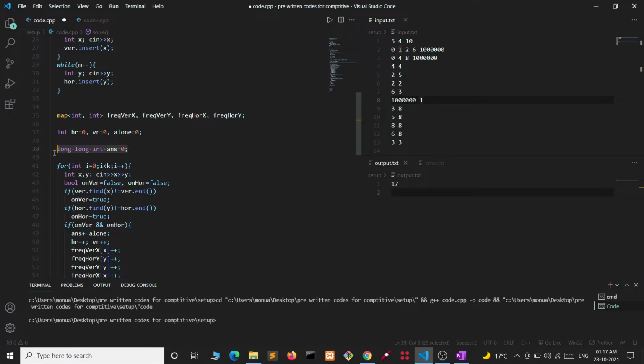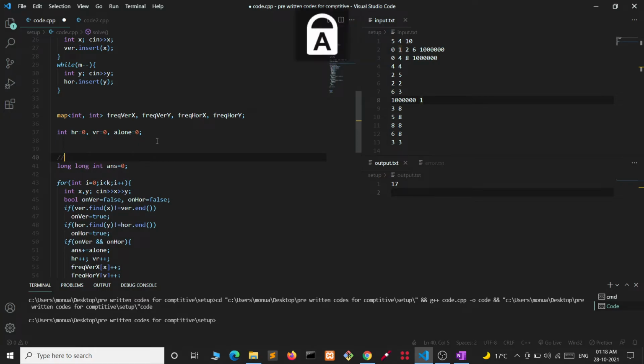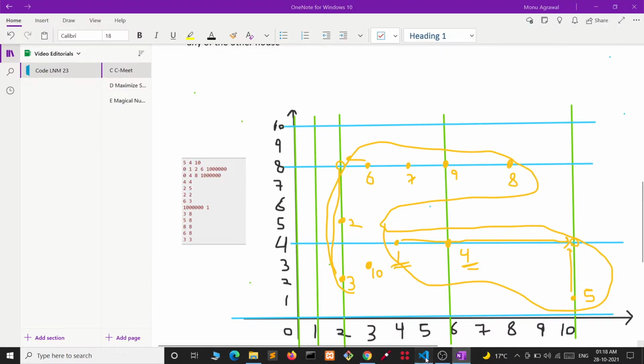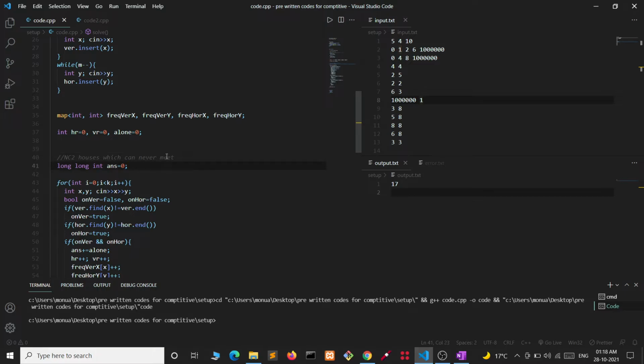I am storing the answer in long int because there can be NC2 houses which can never meet. Like roads can be there, but there are no houses lying on any road. So it can go up to 10 to power 10 and can exceed 10 to power 9. So I am storing the answer in long int.